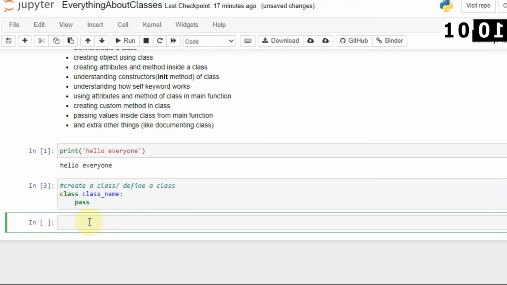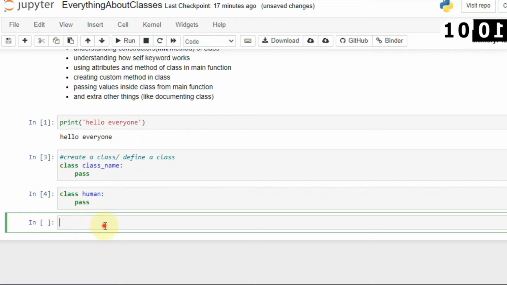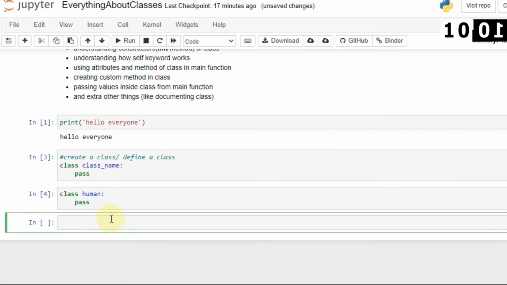Now let's say I want to create a class human. I will say class human, and then I will pass. So now the human class has been created. Now you can make objects using this human class. Okay, so this is the basic syntax of how you can create a class.